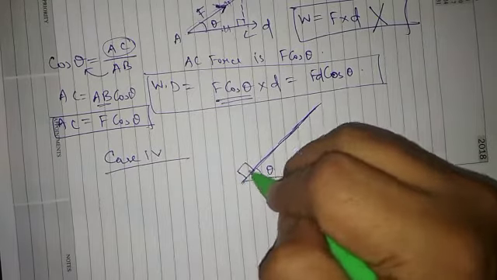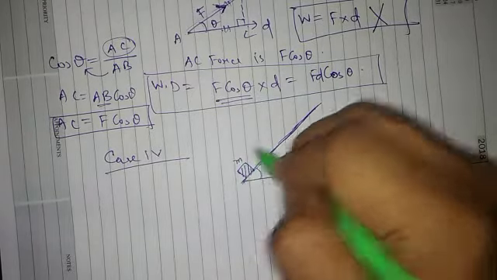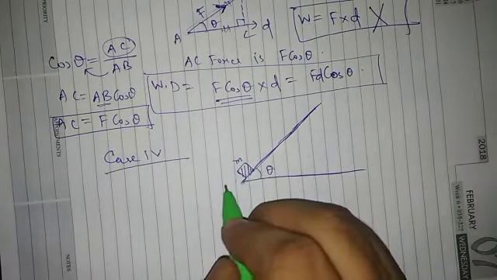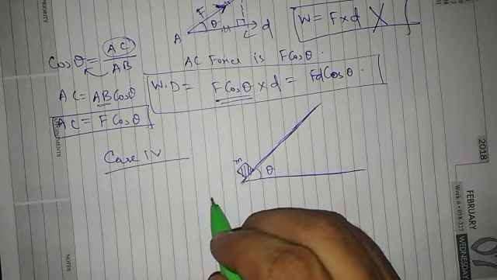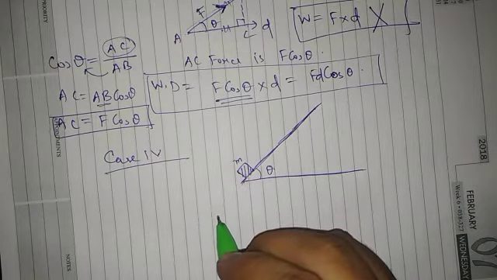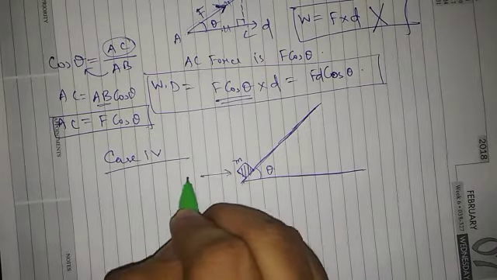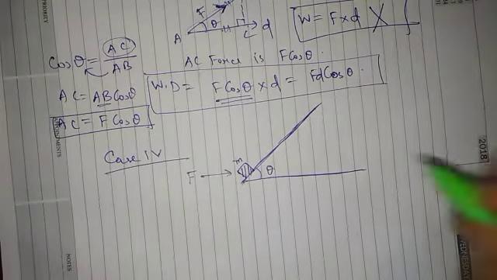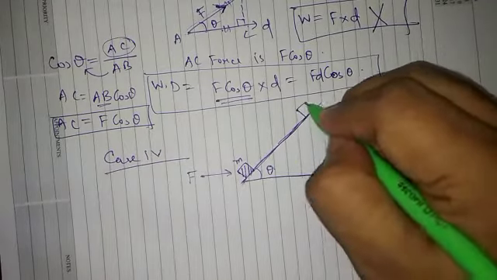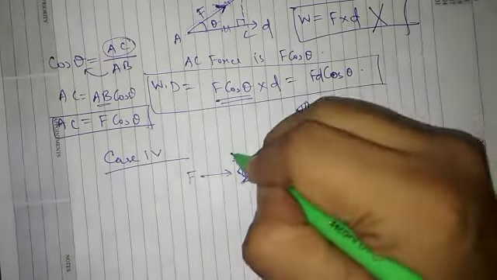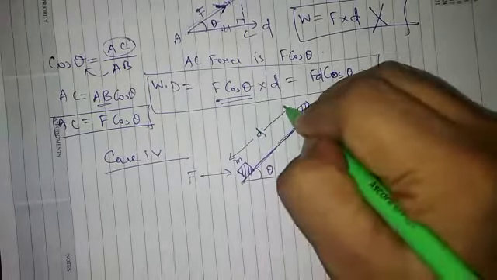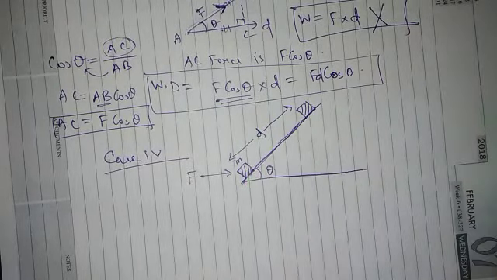Now there is a box of mass m and we need to push the box to do some work. So say we have pushed the box with a force F, and due to this force it reached here at a distance D from the initial position.